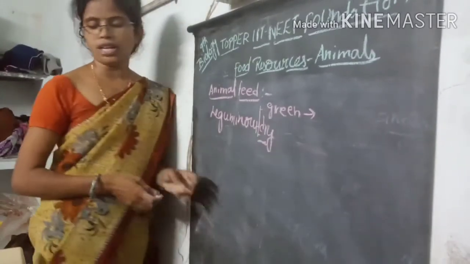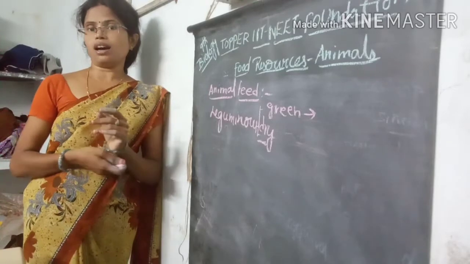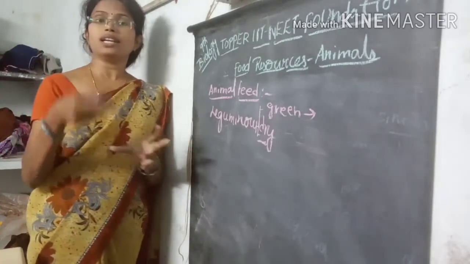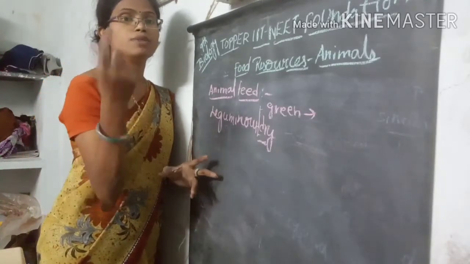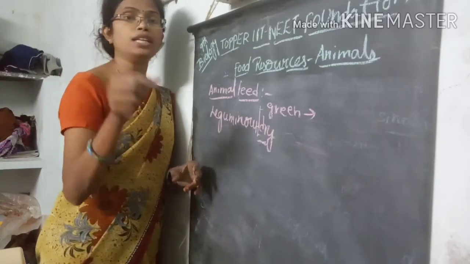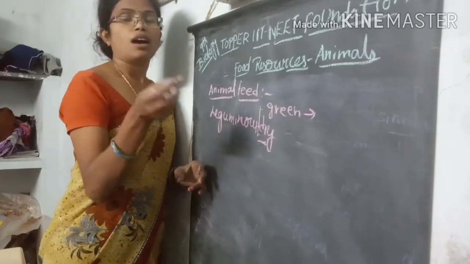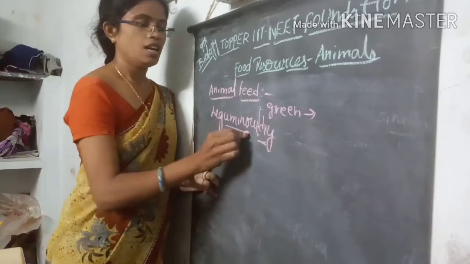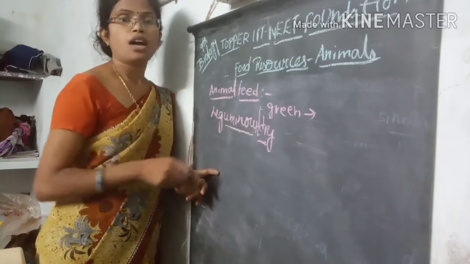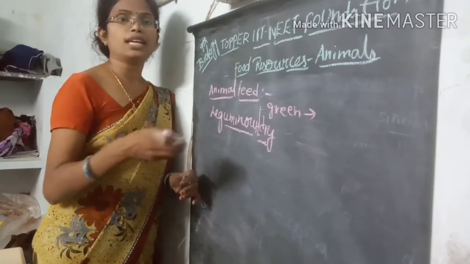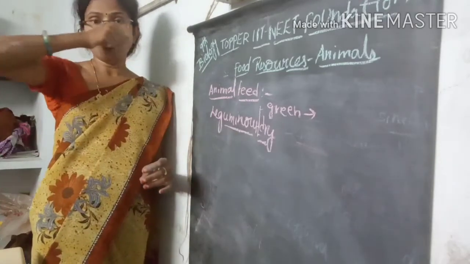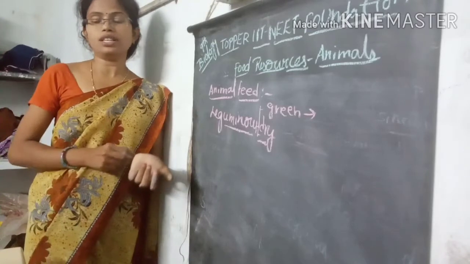And in the dry fodder, it is always the husk or dry pieces of different varieties, for example green gram, red gram or peanut, different varieties of gram, leguminaceae family members containing varieties of the fodders. After drying, they will be given as food material to different breeds of the organisms in different areas.